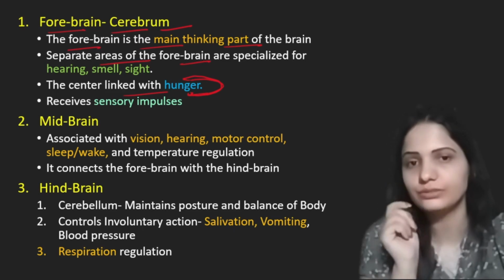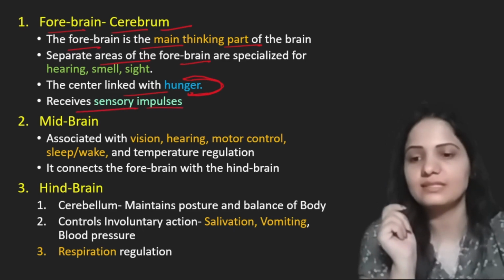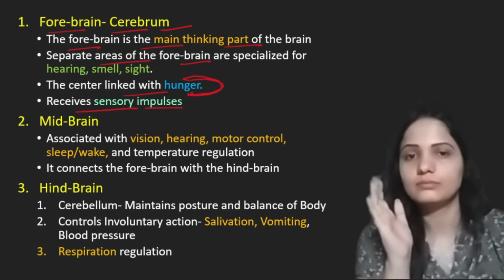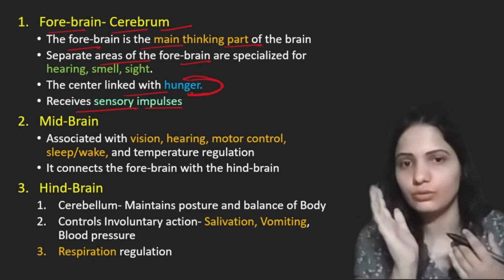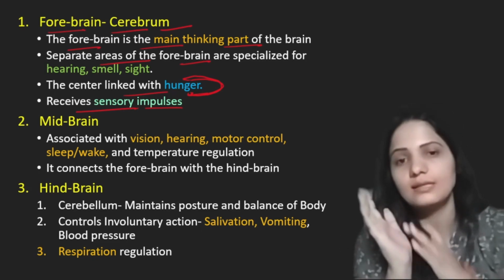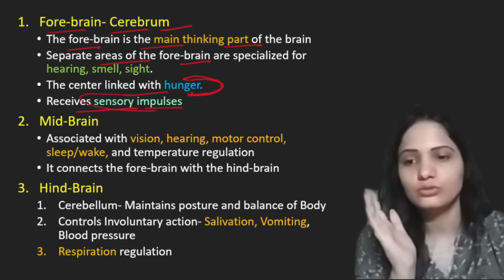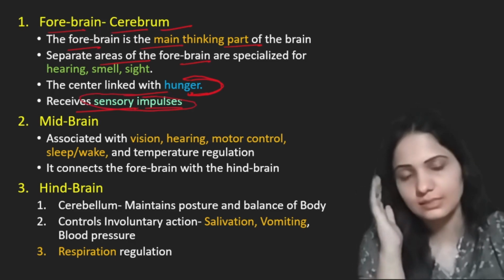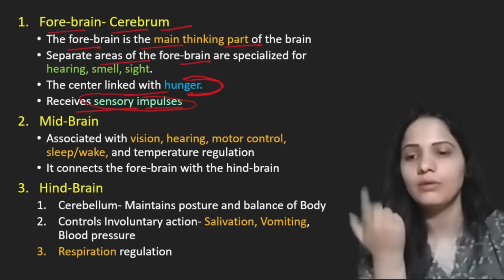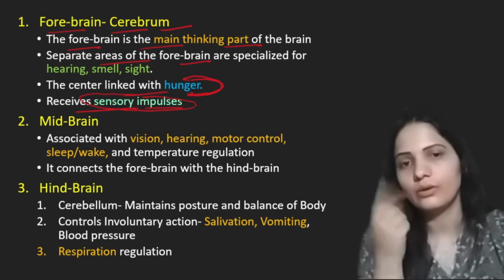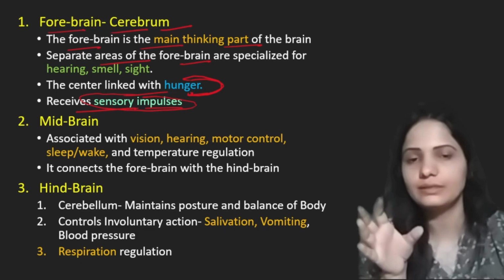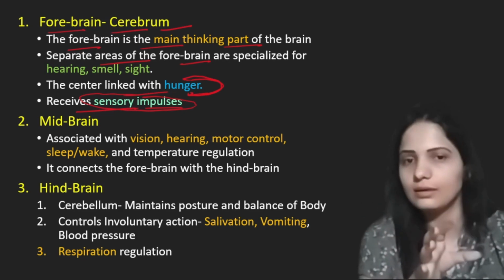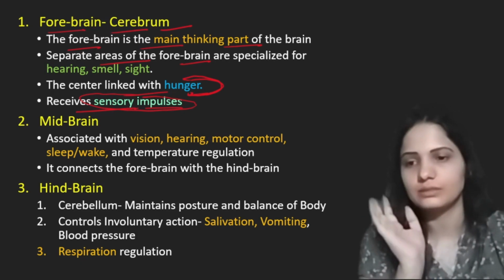It is the activity of cerebrum. Now, it receives sensory impulses. Whatever our body senses, voluntary senses, which are under our control, those senses are sensed by our impulse. Those sensory impulses are processed inside our cerebrum. It has specialized areas for hearing, smell, sight, and hunger. You have to remember these things, okay.